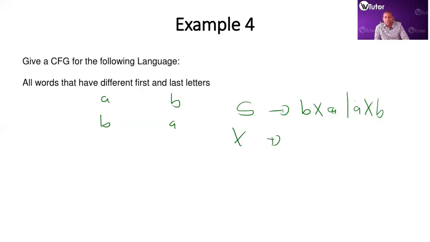We don't care as long as you have different first and last letters. So it will be AX, BX, or null. And then we have our CFG. All right, so feel free to look at more questions and more examples. You definitely need to do more on your own before you get comfortable with this. Otherwise, join me in the next video when we look at more properties of context-free languages.